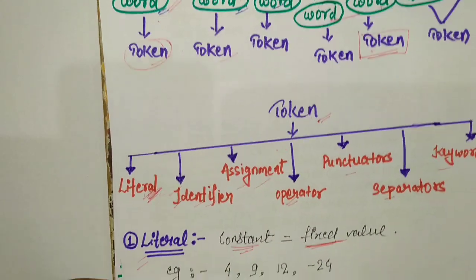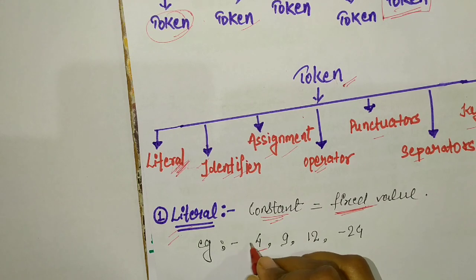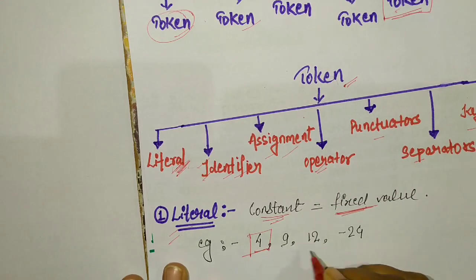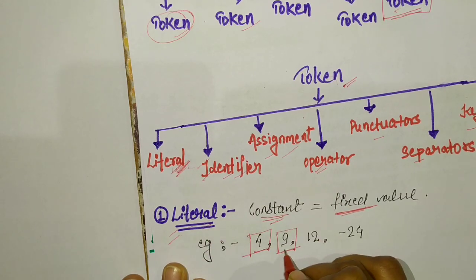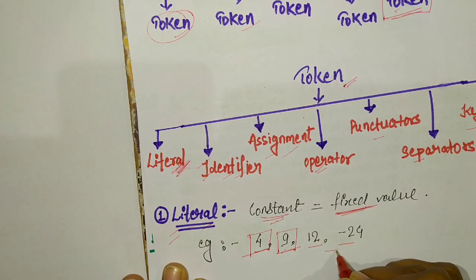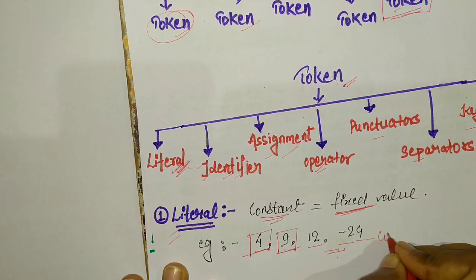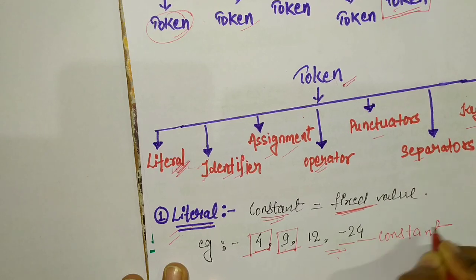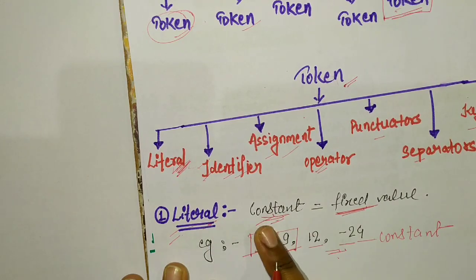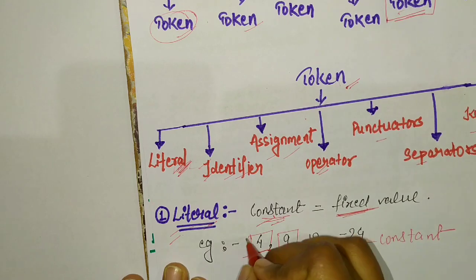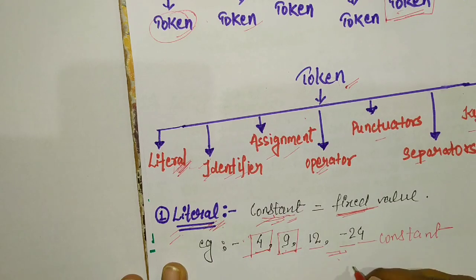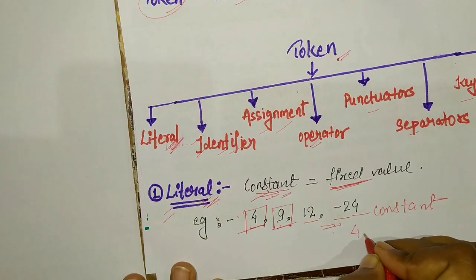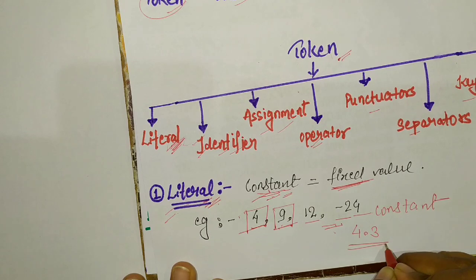Suppose we write 4, it is a constant. 9 is also a constant or literal, both are the same. Here 12, minus 24, these are the literals in our programming language. It is also called a constant. Don't confuse literals and constants, both are the same. In a programming language we call them literals, in mathematics we call them constants. Another example of a literal is 4.3. This is also a literal.